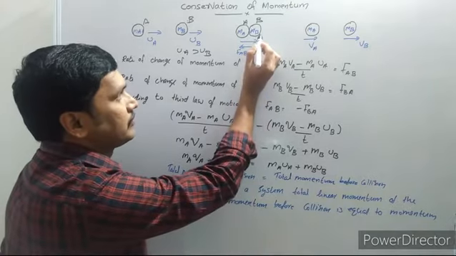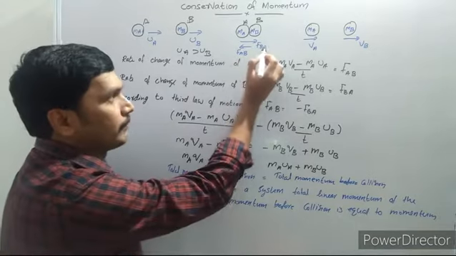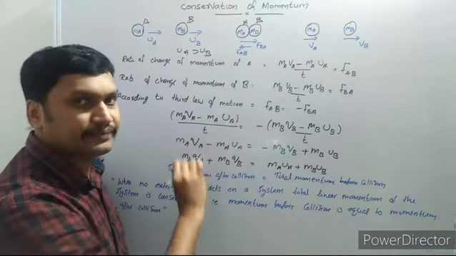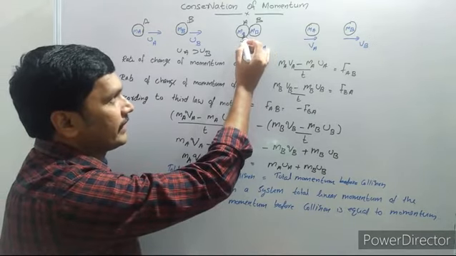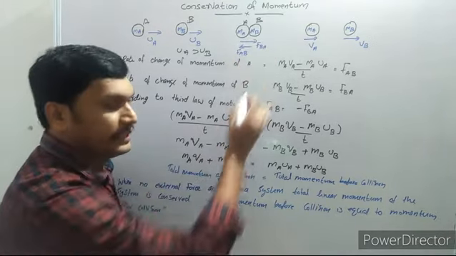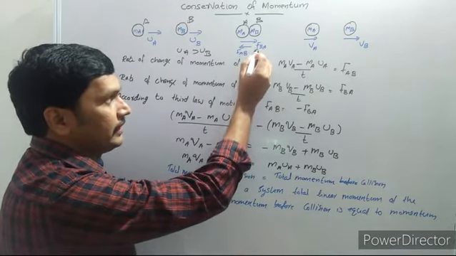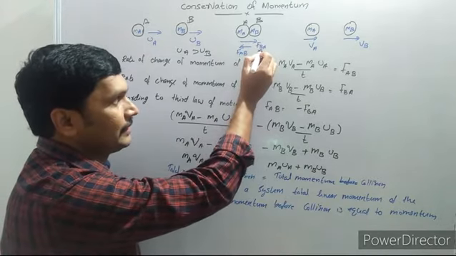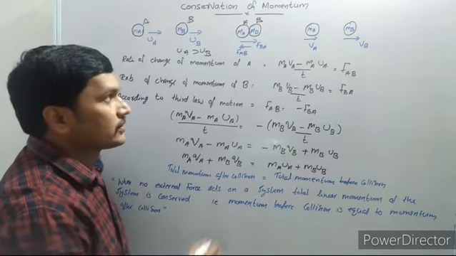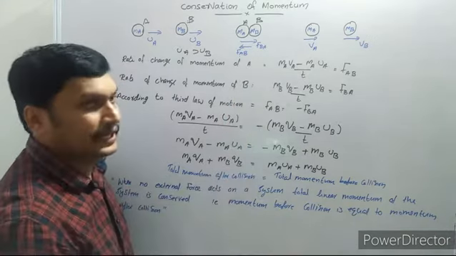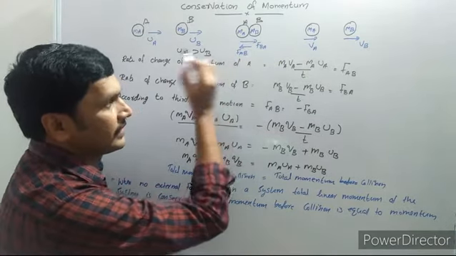So A applying a force on B, we write as FBA, force on B due to A. Similarly, B applying a force on A we write as FAB, force on A applied by B. The forces are mutual, so they are equal and opposite in direction.